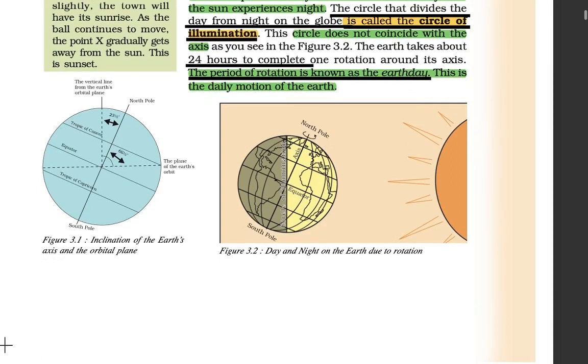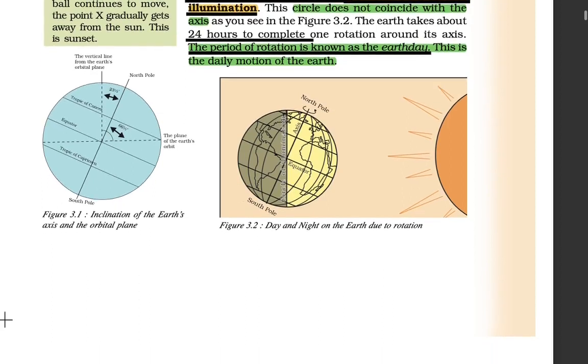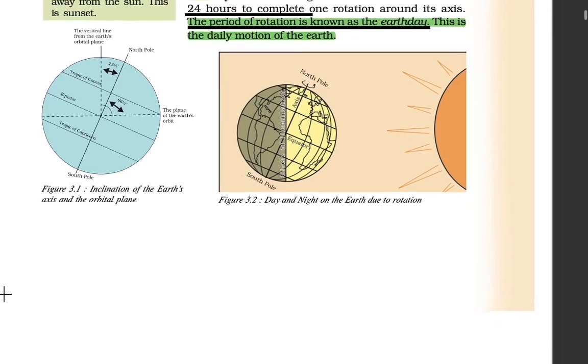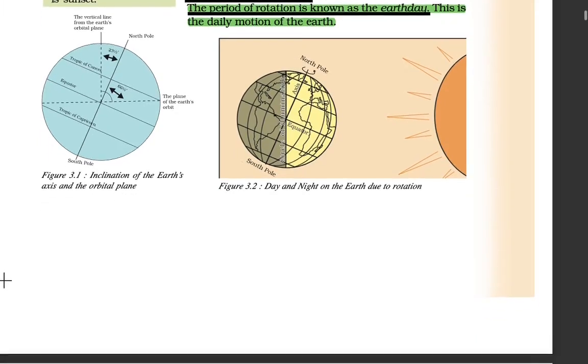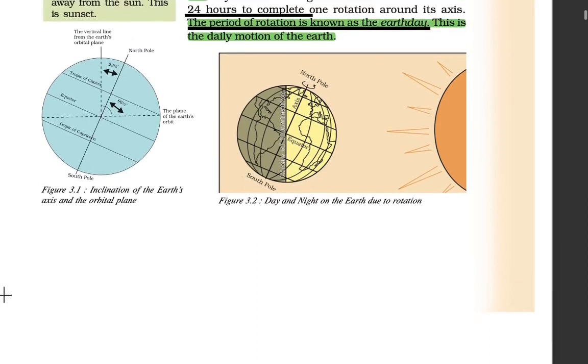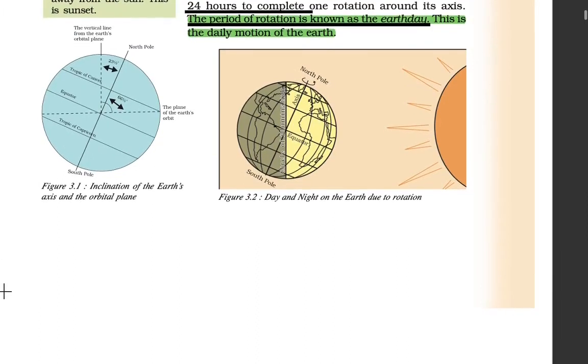So beyond the axis also there is light. The earth takes about 24 hours to complete one rotation around its axis, and this period of rotation is known as the earth day, the daily motion of the earth.